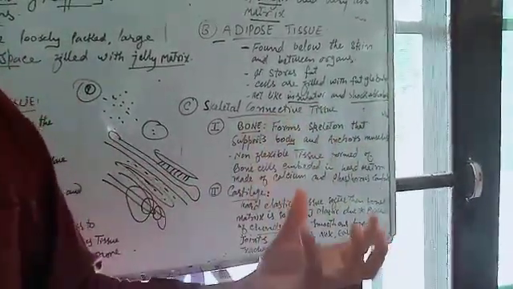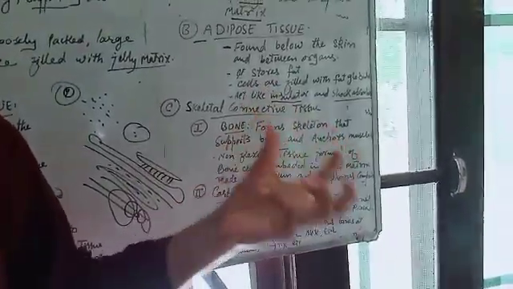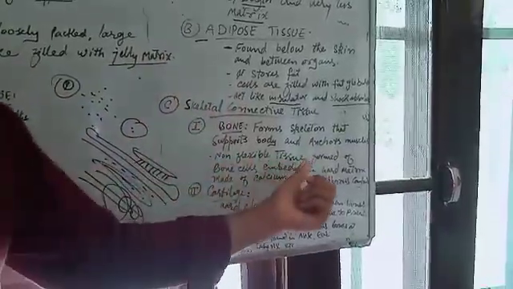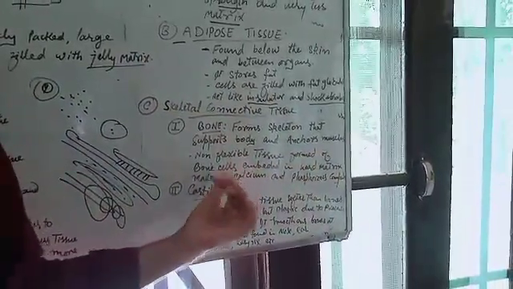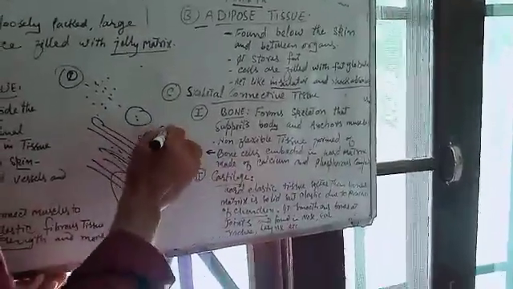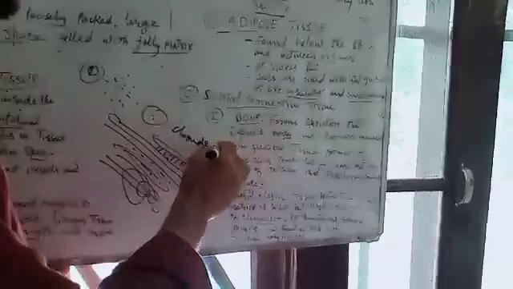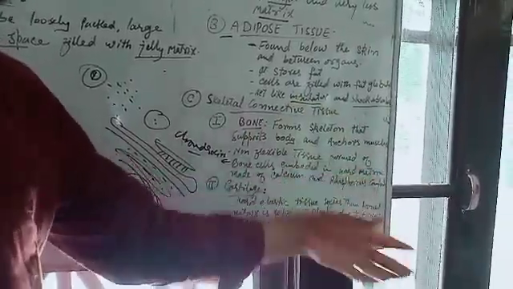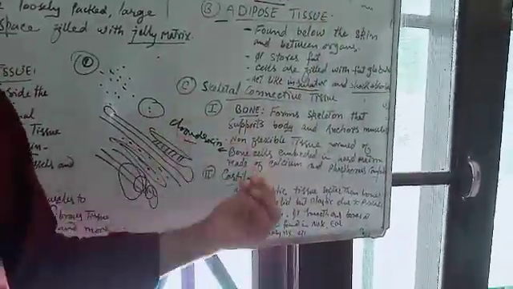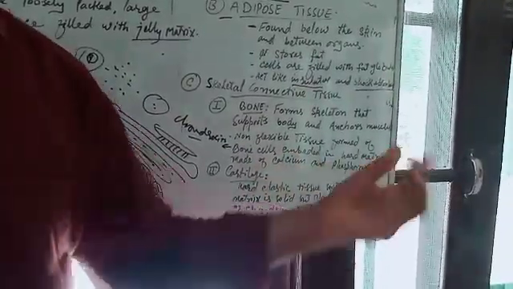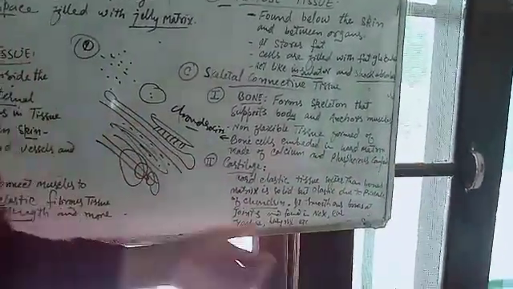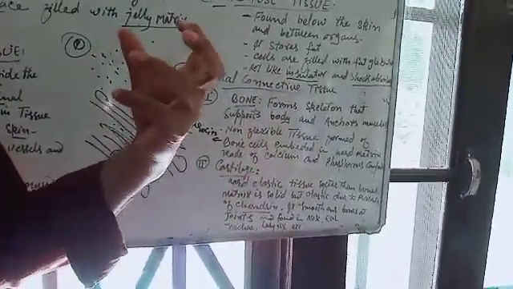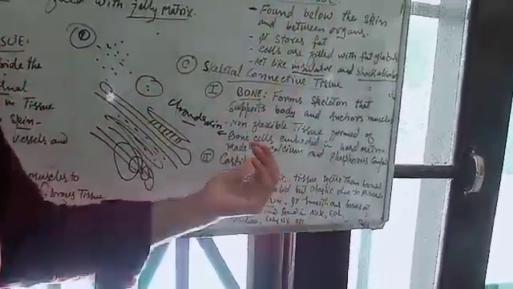That means the bones are meant to attach the muscles. Bone is a non-flexible tissue. We cannot bend the bones. They are hard, formed by bone cells. Bone cells are also known as chondrocytes. These bone cells are embedded in the hard matrix, which is made of calcium and phosphorus. That is why bones are made of calcium and phosphorus compounds. These bones attach the muscles, so it forms the skeletal tissue.